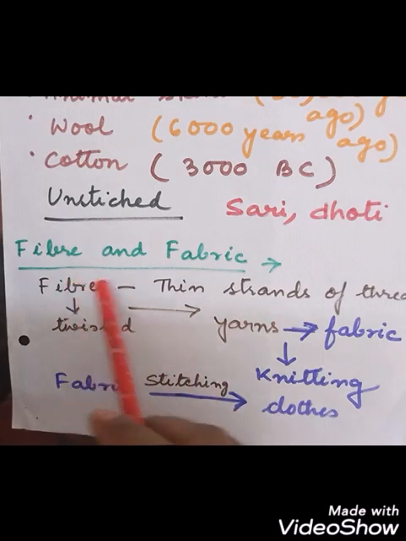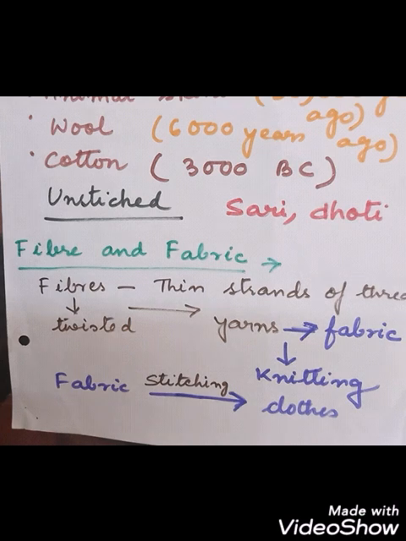So next topic is fiber and fabric. Just now I told that clothes are made from the fibers. And what are these fibers? These fibers are thin strands of thread. The materials that are used to make the clothes are called fibers, obtained from plants and animals.